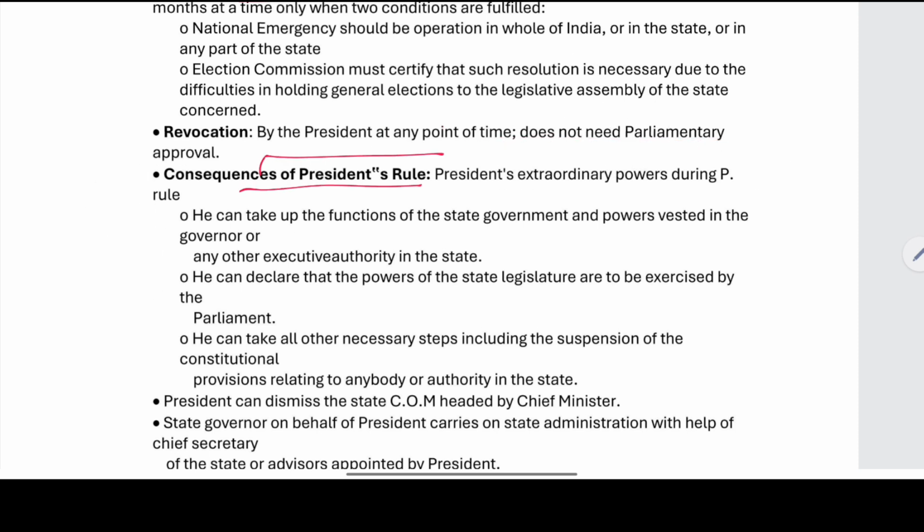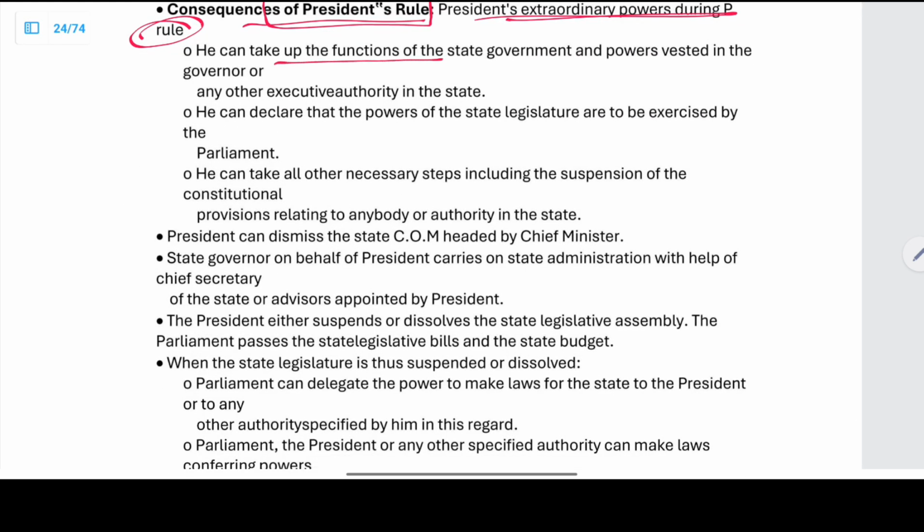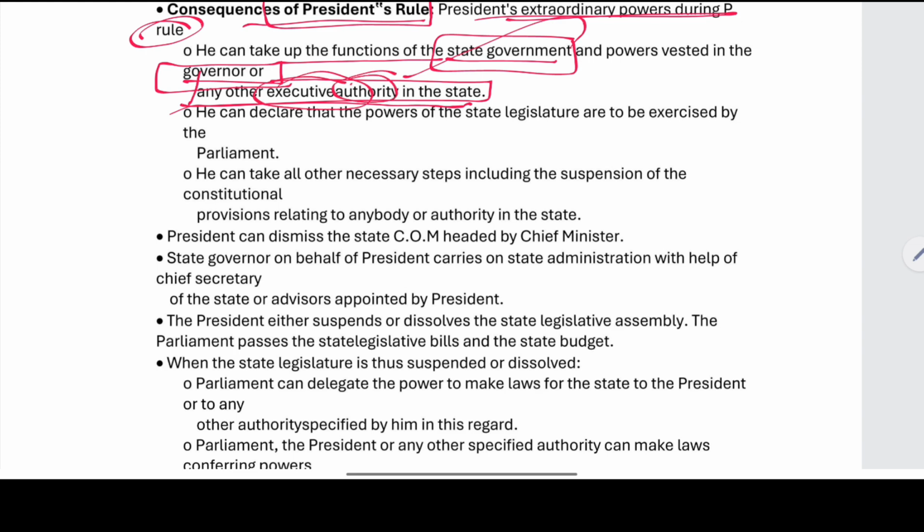What are the consequences of the President's rule? The President has extraordinary powers during the President's rule, like he can take up the functions of the state government, right? So the government comes under the control of the President and the powers are vested in the governor or any other executive authority of the state. He himself is taking over the state government, or else he is assigning this power to the governor or any other executive authority in the state.